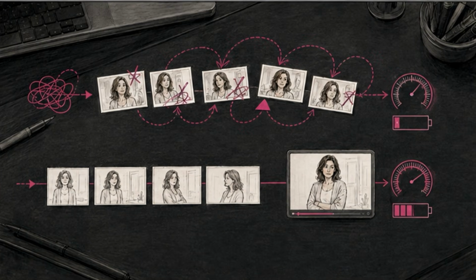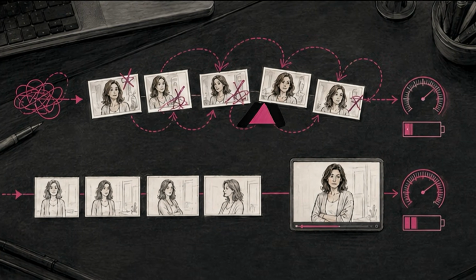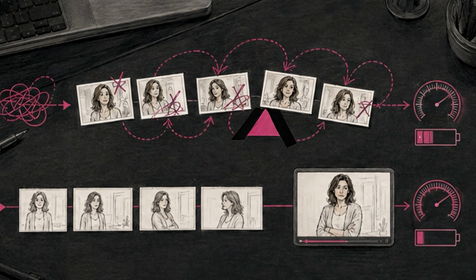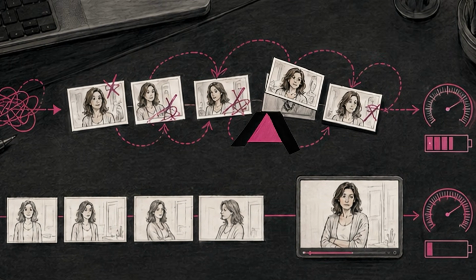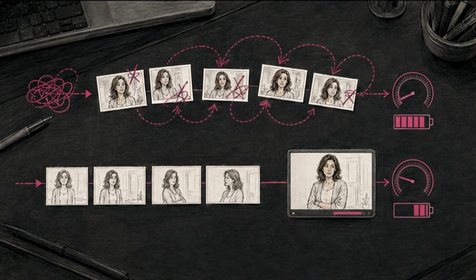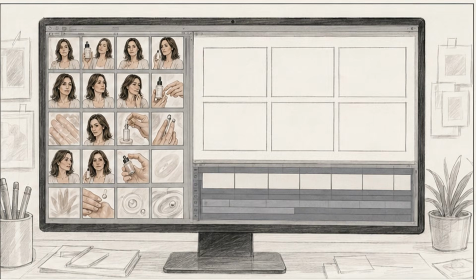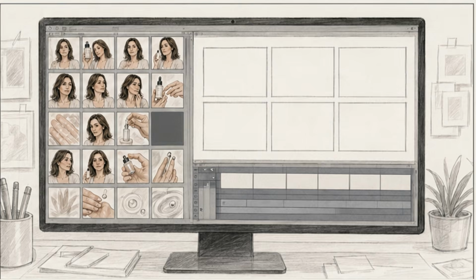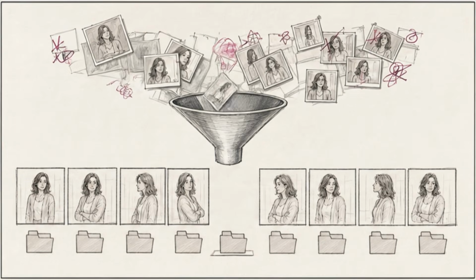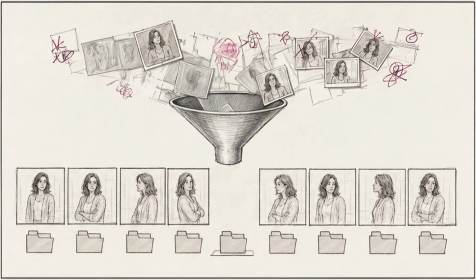Every failed version cost more than a click. It cost another prompt, another credit, another render, and another decision postponed until the edit. The clock kept moving. The credit meter kept falling. The video did not. Eventually, the folder was full of images, but the video was still empty. And when no one knew what came next, the strategy was simple. Generate something else and hope it suggested an answer. It usually suggested another folder.